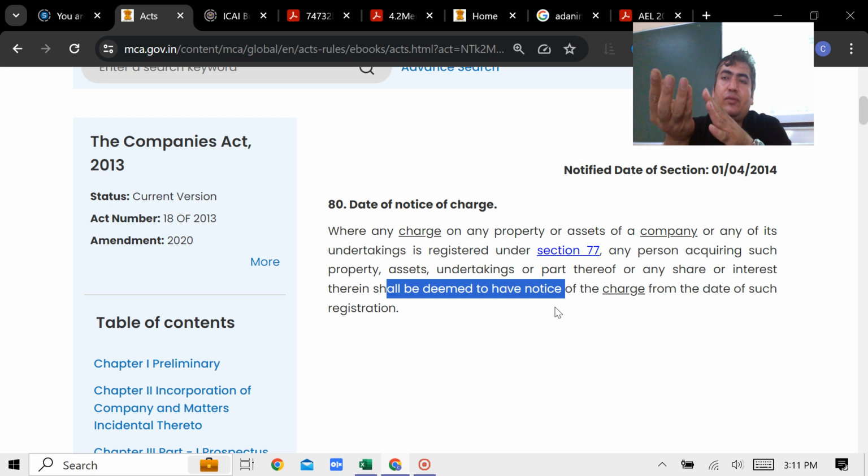So obviously if you don't verify, it is your mistake. Company doesn't come into the picture. Yes or no? And come on, where is it written that you cannot buy this charged property?